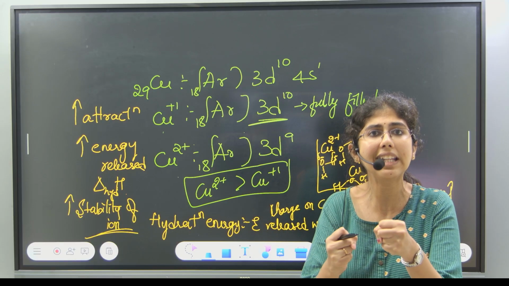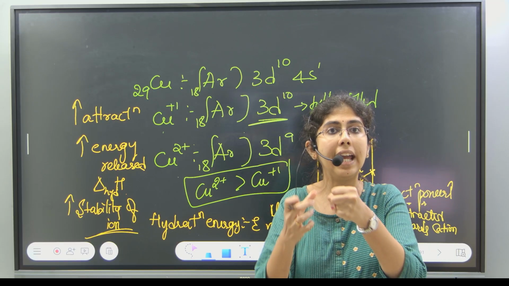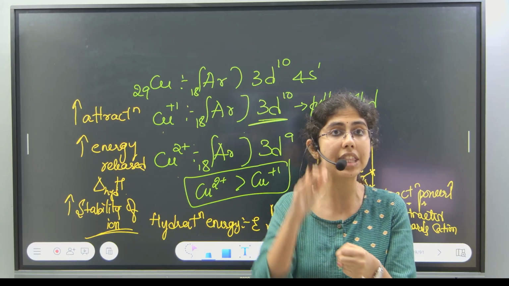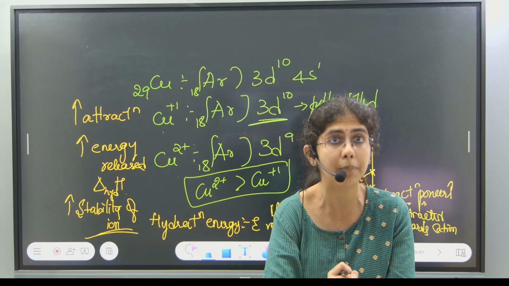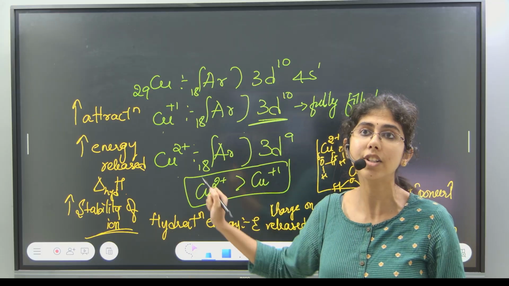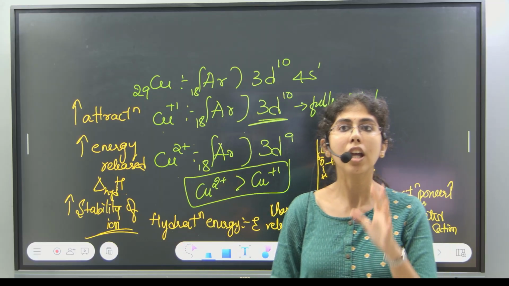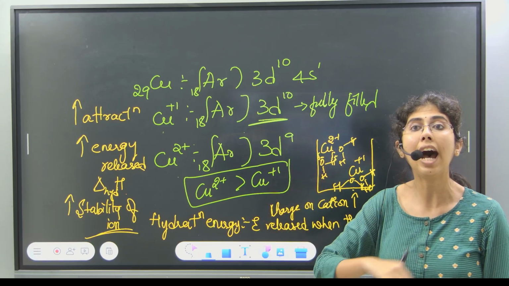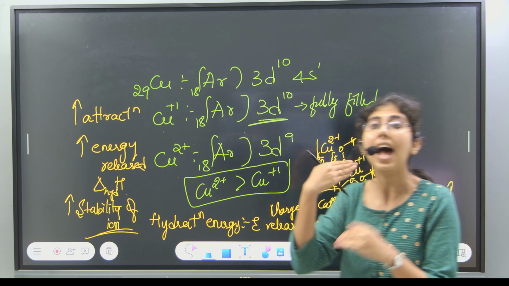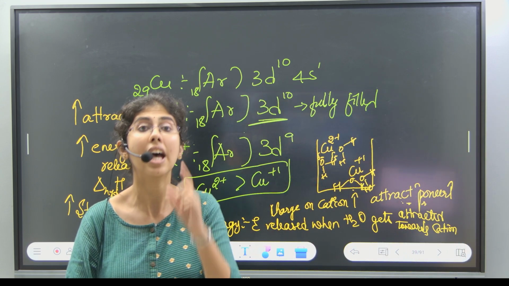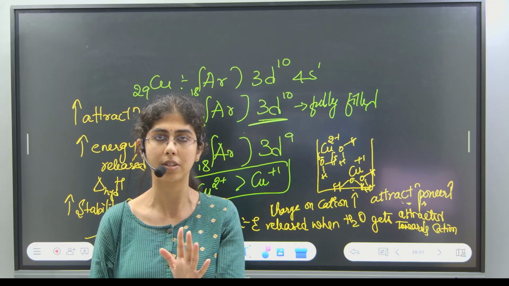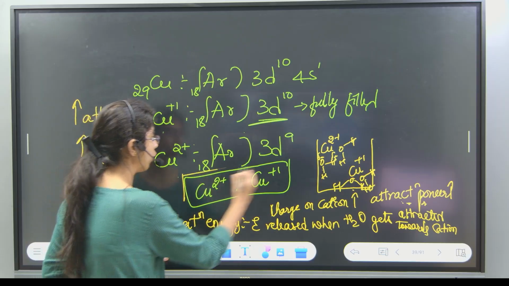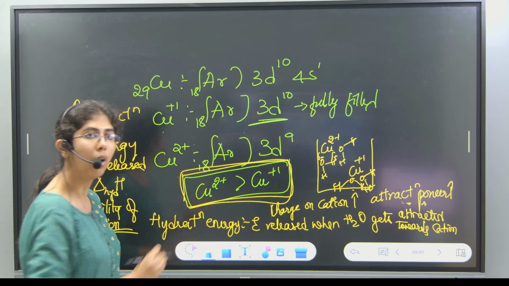If water molecules are strongly attracted by the cation, they will hold those cations very strongly. In that case, that cation is very stable in aqueous medium. You have to remember one thing: as charge increases, the hydration energy increases. As hydration energy increases, the stability also increases. This point you have to remember.